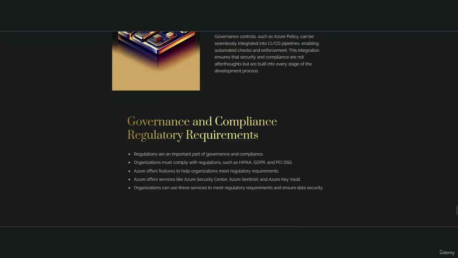Governance and compliance regulatory requirements. Regulations are an important part of governance and compliance. Organizations must comply with regulations such as HIPAA, GDPR, and PCI DSS. Azure offers features to help organizations meet regulatory requirements. Azure offers services like Azure Security Center, Azure Sentinel, and Azure Key Vault. Organizations can use these services to meet regulatory requirements and ensure data security.